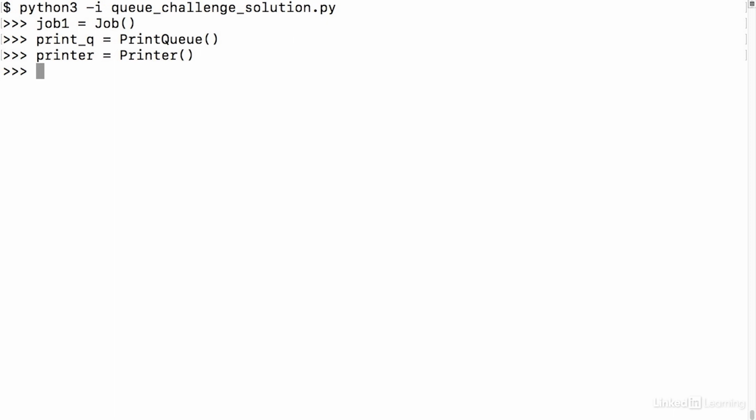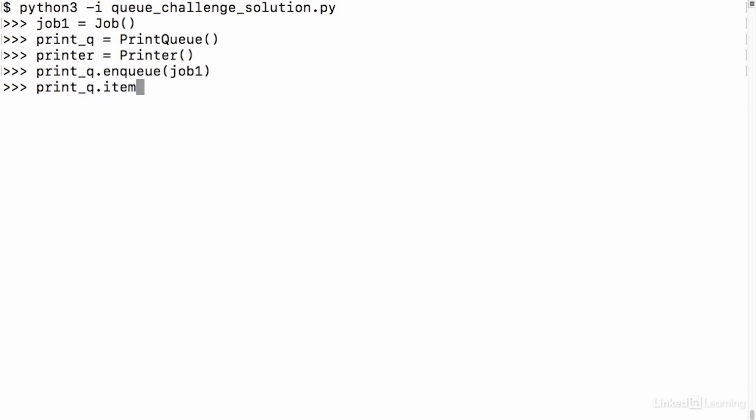Okay. The first thing I need to do is get that job1 into my print queue, because right now my queue doesn't have anything in it, so all of the methods I wrote aren't super useful. In order to get something into my queue, I need to enqueue an item into it. Now, because print_queue is a print queue object, I have the enqueue method available to me. So if I call the enqueue method on print_queue, and I pass in the item, which is job1, so I'm passing in an entire job object to my print queue, I now have something in my print queue.